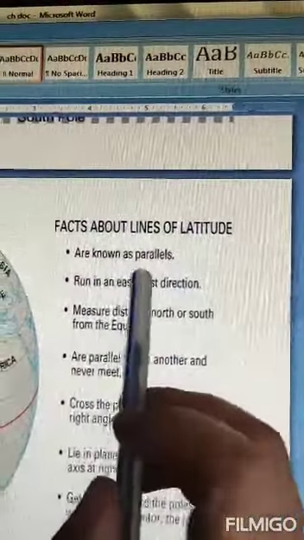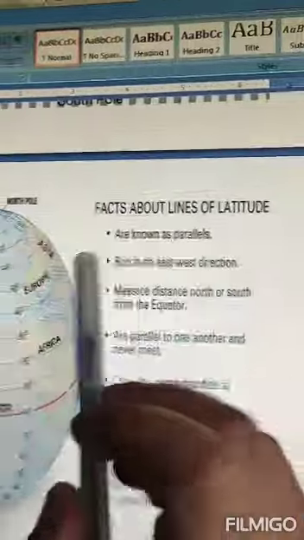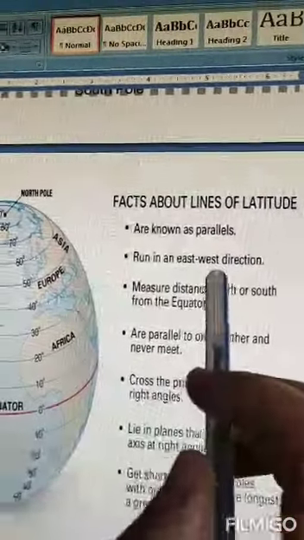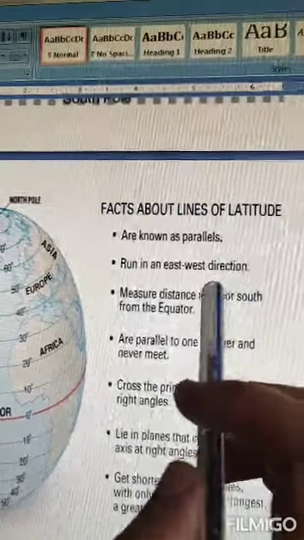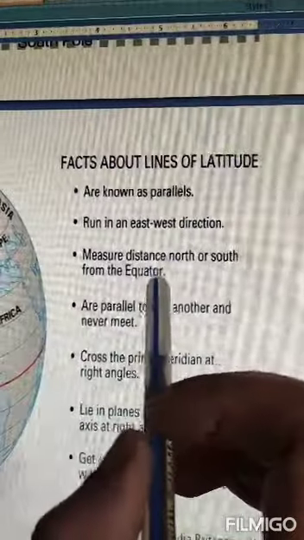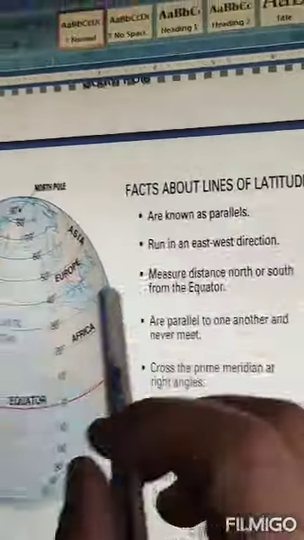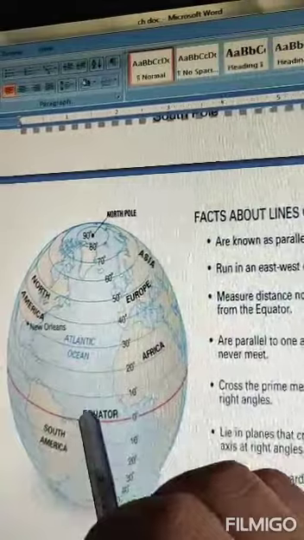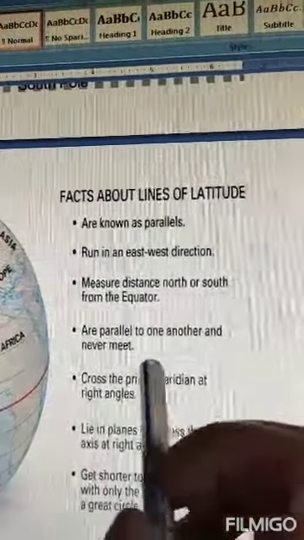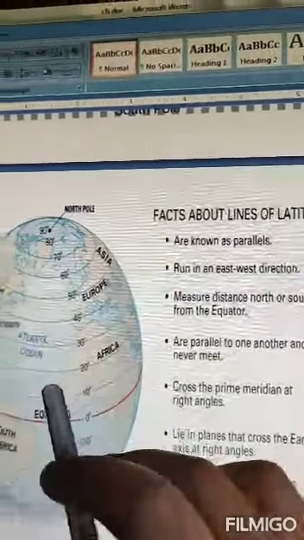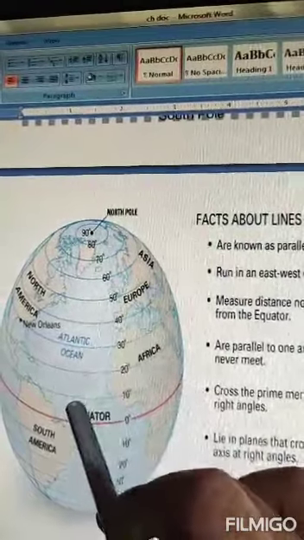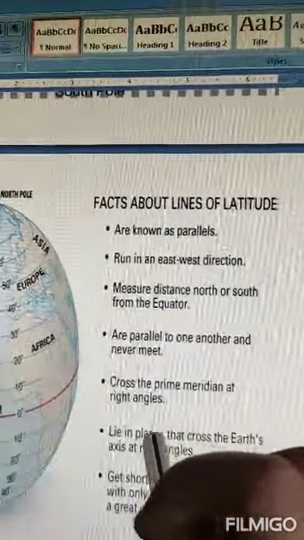Latitudes are called parallels or parallels of latitude because they are parallel to each other, they don't meet each other. They run in the east-west direction. Why are these latitudes used? To measure distance from north to south pole. And they are parallel, they never meet each other. You have already read about parallel lines, those lines which never meet each other. So these are parallel.